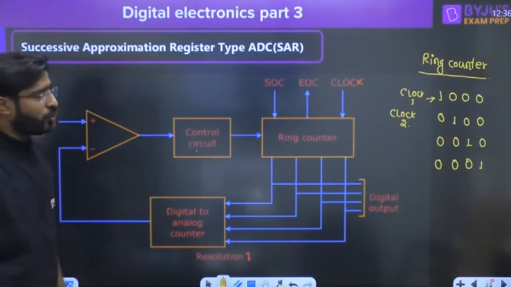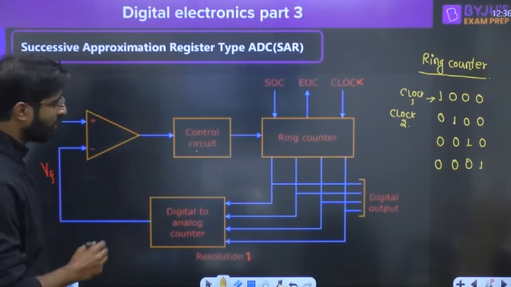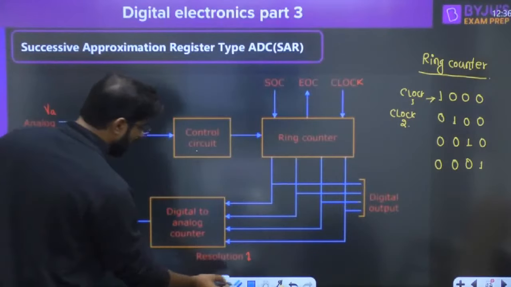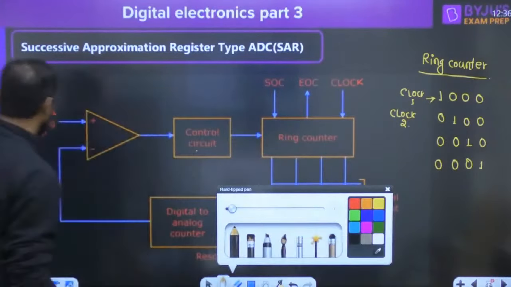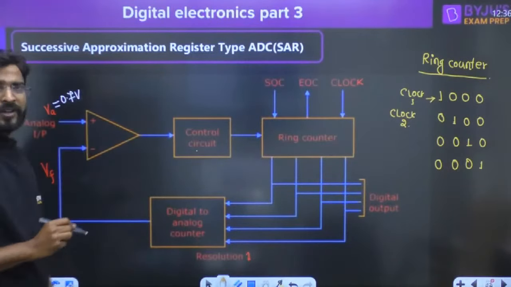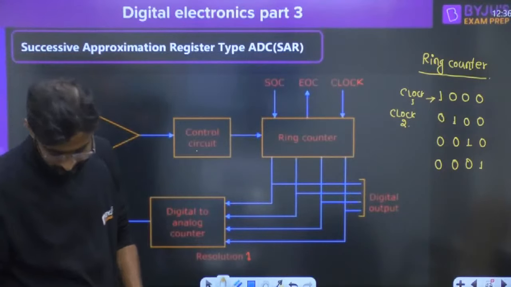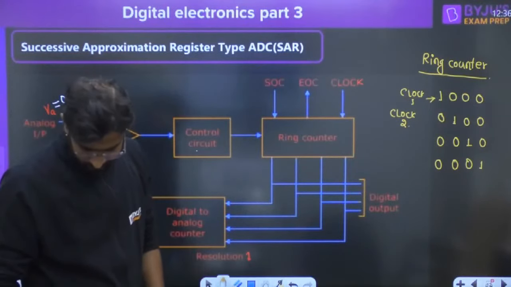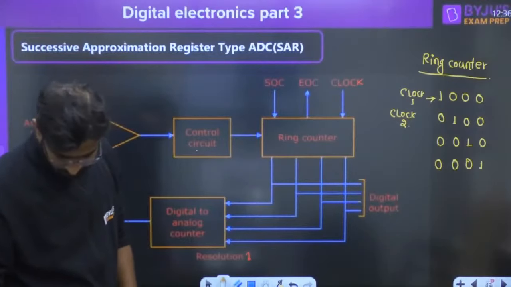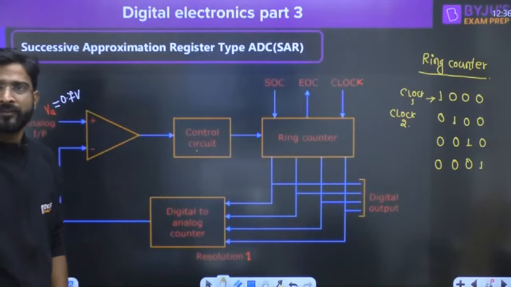now how the operation is going to happen. So everyone try to understand how the operation is going to happen. If you want to discuss the operation, guys, let me discuss one example I am taking. Suppose here I am writing 0.7 volt, and let me discuss how this circuit is going to operate.